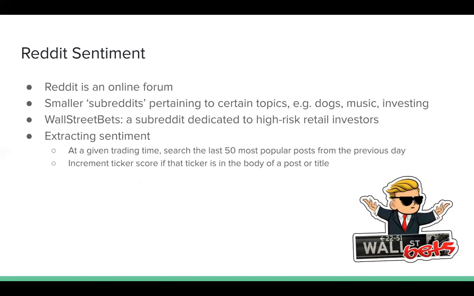For Reddit sentiment, we analyze the subreddit Wall Street Bets, which is from the online forum Reddit. To extract sentiment, we look through the previous 50 top posts at a given day, and we search for relevant tickers from the Dow. If we find the tickers in the text of the posts, then we increase the sentiment score.